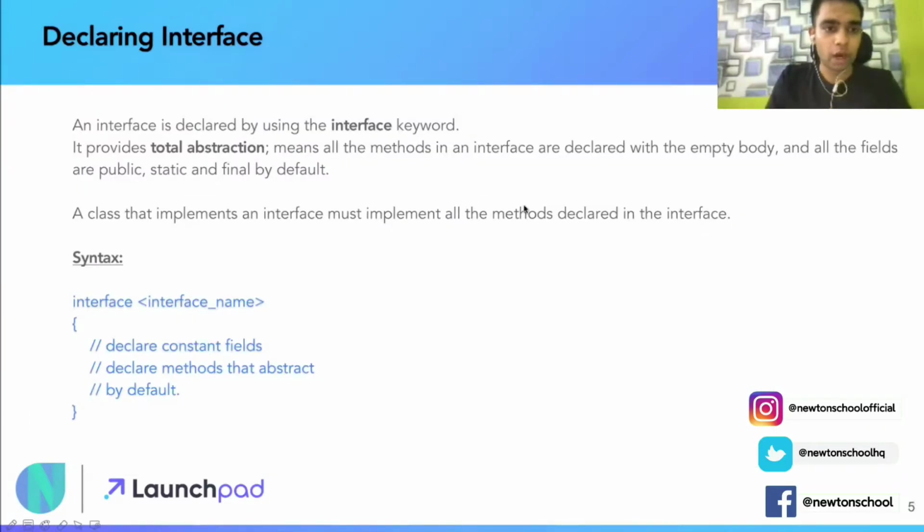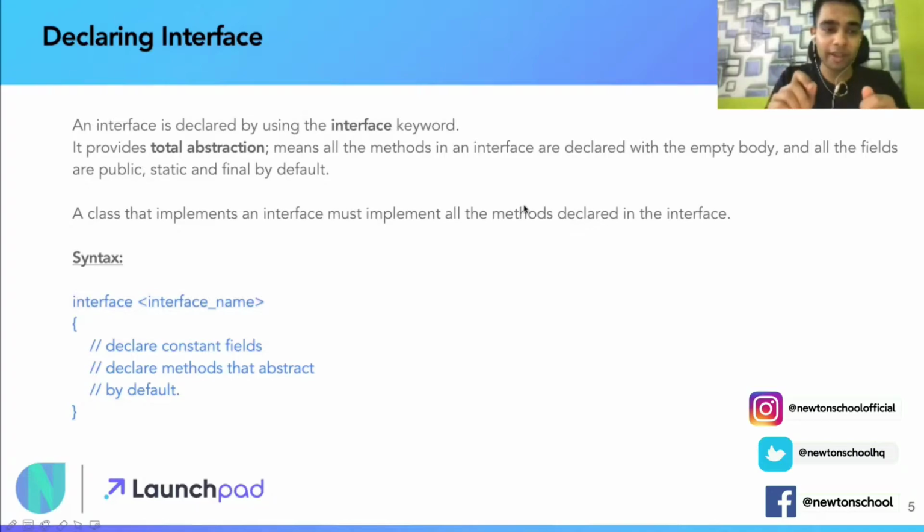Very important part: how to declare an interface. We have learned about the theory, what an interface is and why it is used. Let's talk about how we do it, what the syntax is. To declare an interface, we use the keyword interface, just like in abstract classes it was the abstract keyword. In interfaces, we have the interface keyword.